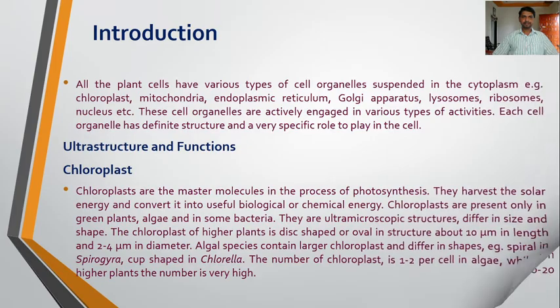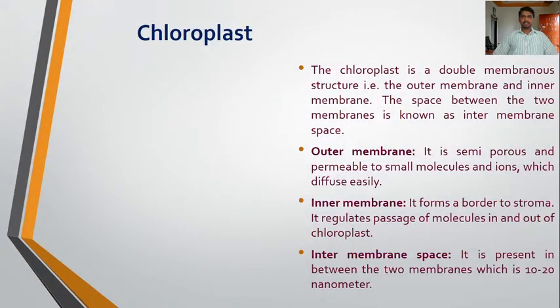Now here we are going to discuss the structure of the chloroplast. The chloroplast is a double membranous structure, meaning it possesses two membranes, the outer membrane and the inner membrane. The space between these two membranes is known as the intermembrane space. The first membrane, which is towards the outer side, is the outer membrane.